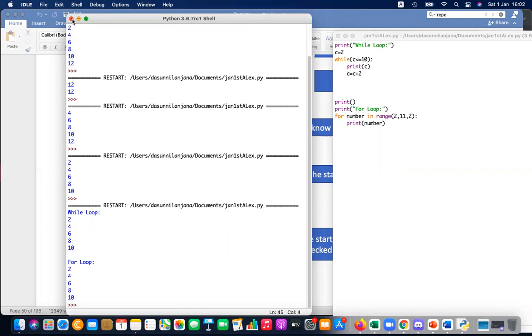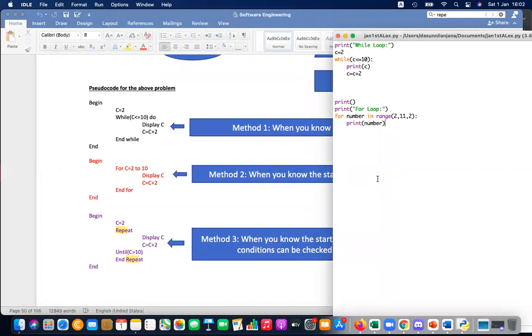Start, stop, step. For loop also has some other usages. Without giving steps, you can run a for loop. Without even giving the start, you can run a for loop. So let me comment these other examples.